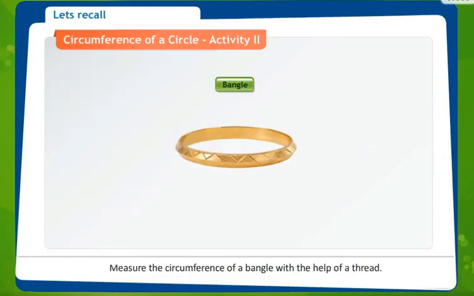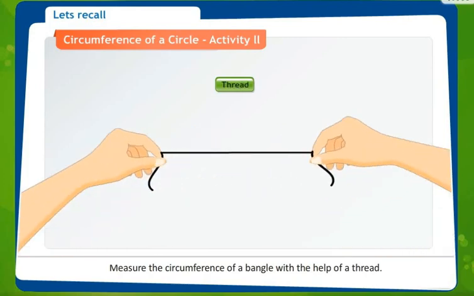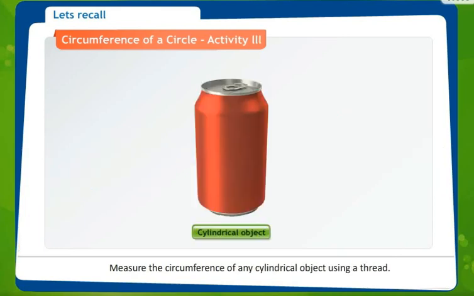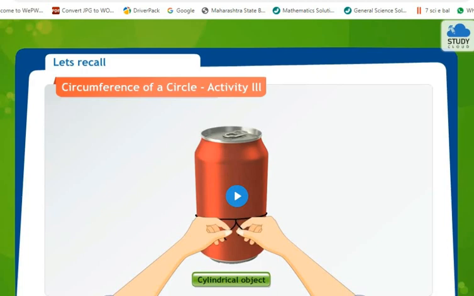Measure the circumference of a bangle with the help of a thread. You can see how they are measuring the circumference using a thread. Measure the circumference of any cylindrical object using a thread. So this is how circumference can be calculated.